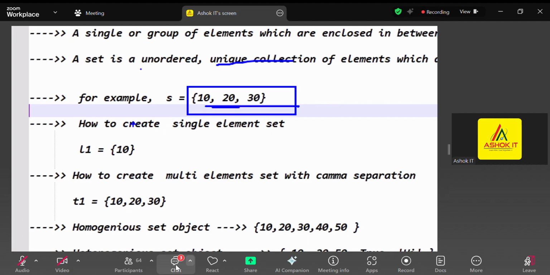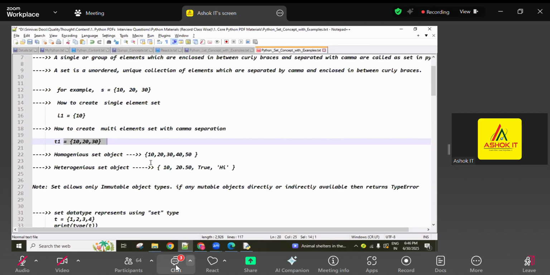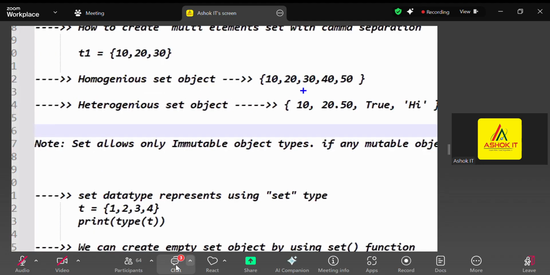Set is the opposite: an unordered unique collection. A single element set like this can be created, a multiple element set like this we can create, and a homogeneous set with number types, or a heterogeneous set with different types, you can write.